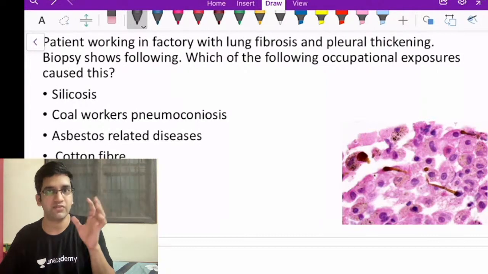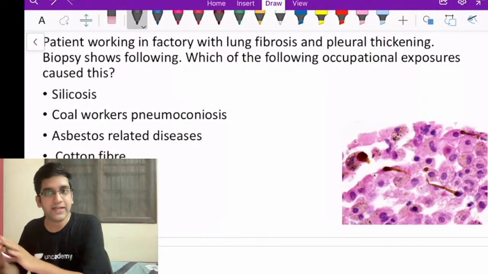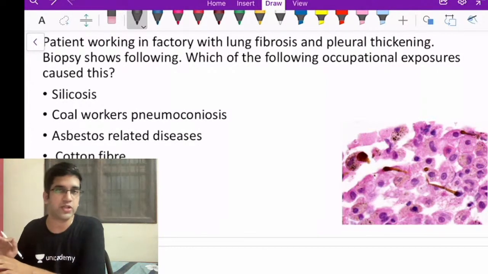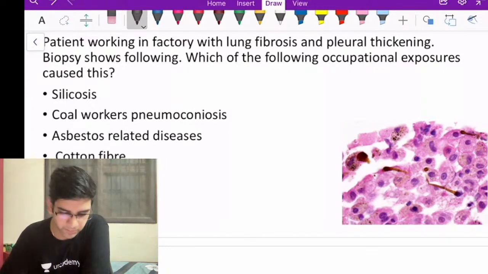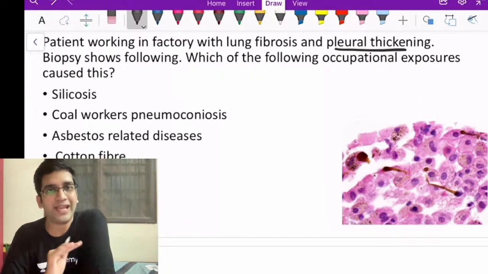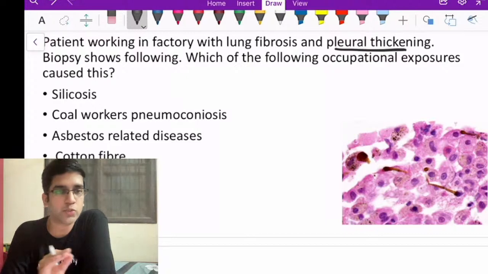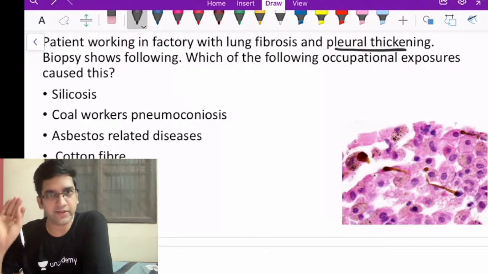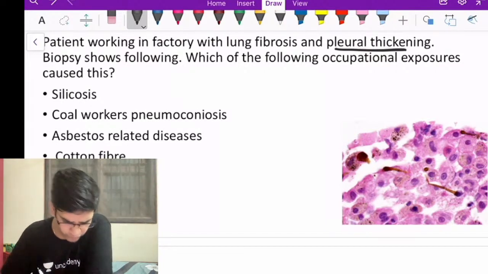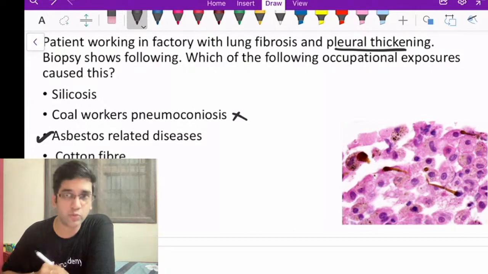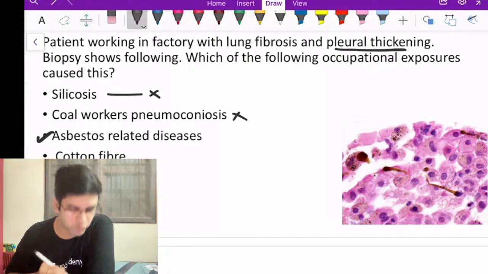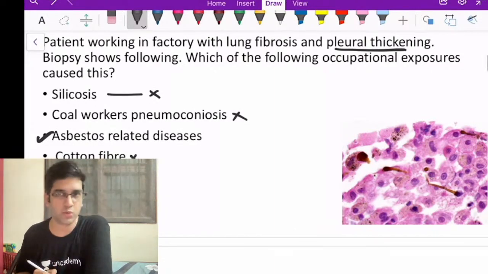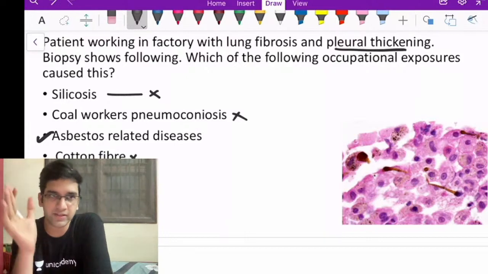You have a question of lung fibrosis with pleural thickening. I don't even want to know the image. It's pleural thickening. Do you know any other occupational lung disease which will cause pleural thickening? Nothing else will cause pleural thickening. The only thing which can cause pleural thickening is asbestosis. So I'm going to look for asbestos. Coal will not cause pleural thickening. Silicosis will not cause pleural thickening. Cotton fiber will not cause pleural thickening. The only one which is going to cause pleural thickening is asbestos.